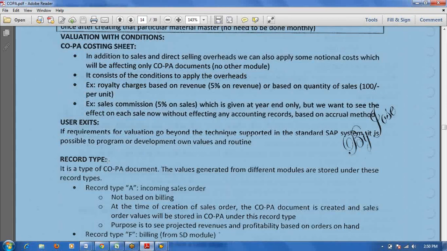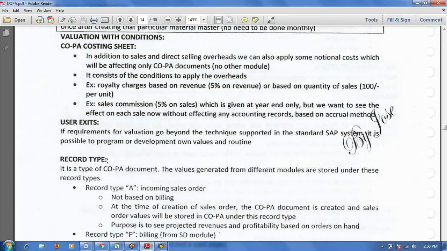I have one question. You told that before running this COPA we have to run the standard cost. You mean we have to run CK11 and CK24 both? Yes, normally you can release the cost estimate by using CK11N and CK24, or CK48, the collective run also. If you want to do CK24, you should run CK11N. Without CK11N, you cannot release.